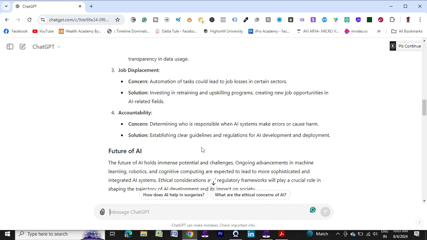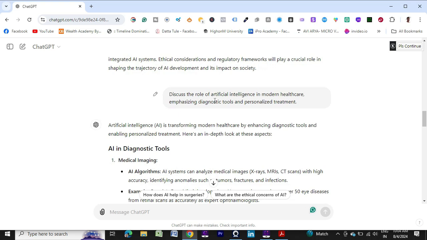So 2 points I wanted to be highlighted. These things are diagnostic tools and personalized treatment. So accordingly, artificial intelligence is transforming modern healthcare by enhancing diagnostic tools and enabling personalized treatment. Here is an in-depth look at these aspects. So these 2 points only it has covered, because I needed a to-the-point answer. I did not want to know the entire broad subject, broad content about artificial intelligence. It's very broad, but I need some specific answer.